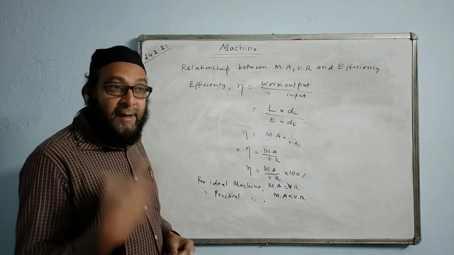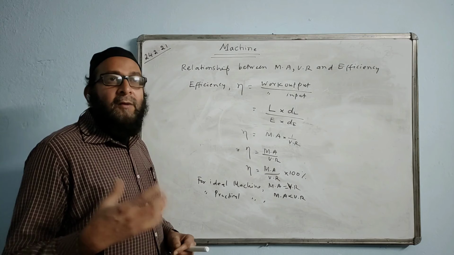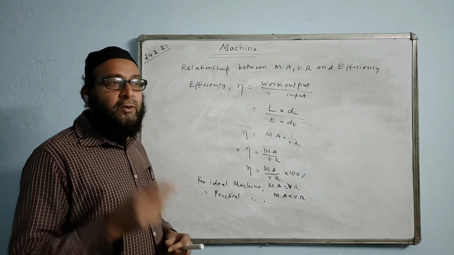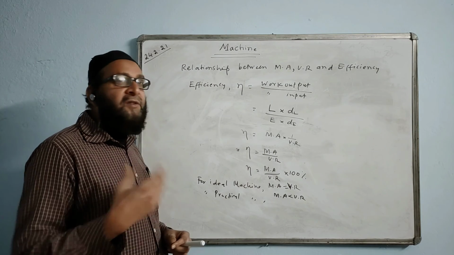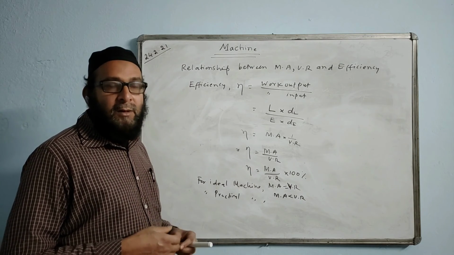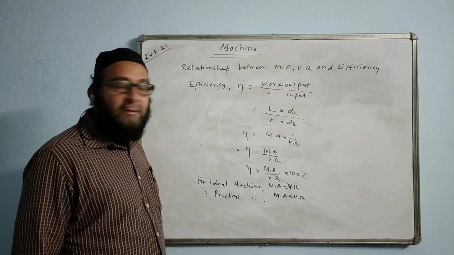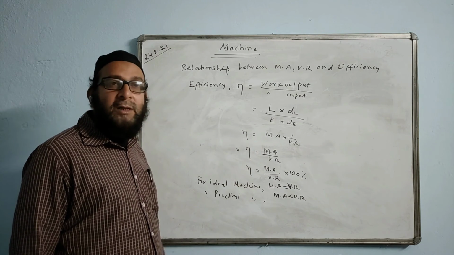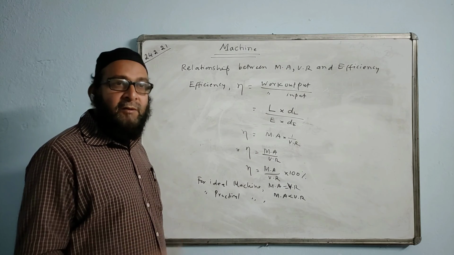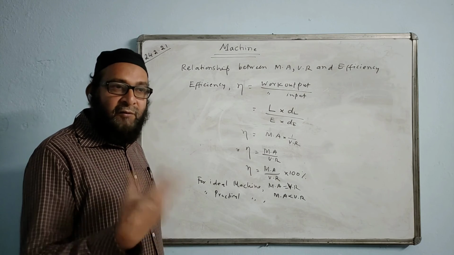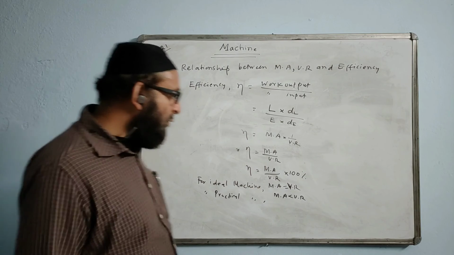Efficiency can be increased by reducing friction. We know the ways of minimizing or reducing friction. We have to polish the surface. We have to use oil, grease, lubricants. If you reduce the friction somehow, then efficiency will increase. With the efficiency increasing, the mechanical advantage also will increase. That means you have to give comparatively lesser effort if the friction value is less. You have to give lesser effort and overcome a larger load. Alright, understood?